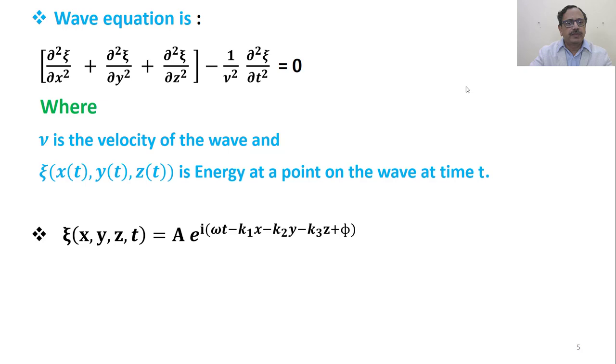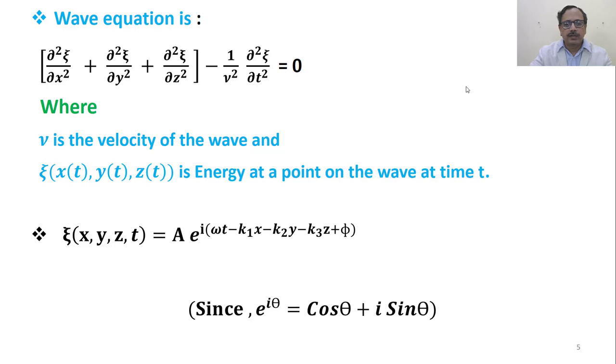The solution of this we have derived last time in a separate session, and we have observed that the solution of this second order partial differential equation is of the form xi of x, y, z, t is equal to A into e to the power i times omega t minus k1x minus k2y minus k3z plus phi.